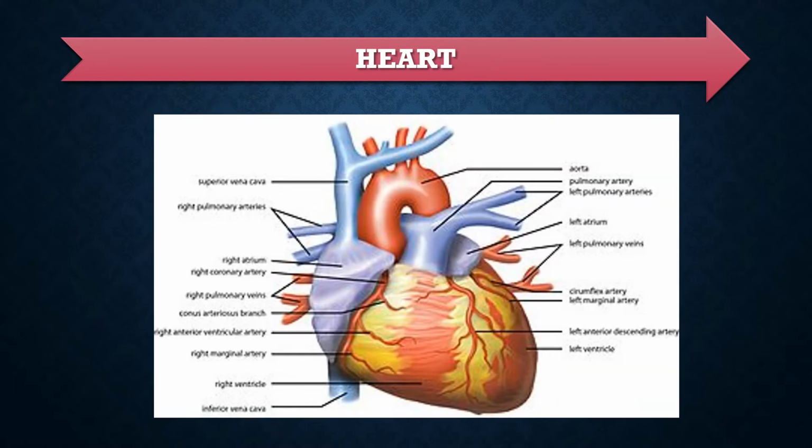The heart is a pear-shaped, hollow, highly muscular organ which pumps blood to various parts of the body. The heart is covered by the pericardial membrane, which in turn is made up of an outer parietal layer and an inner visceral layer.